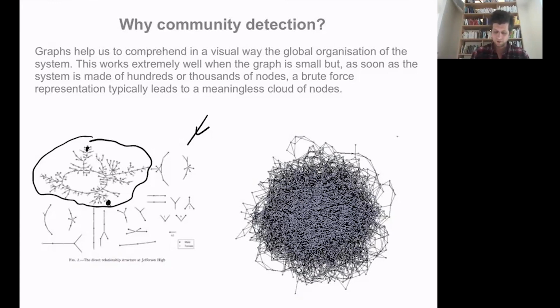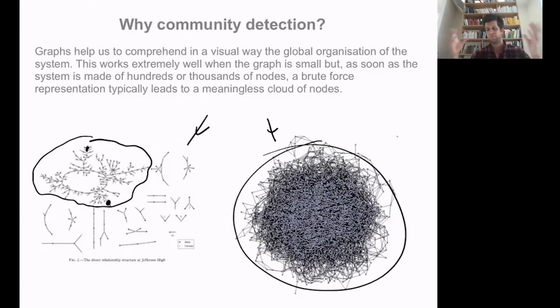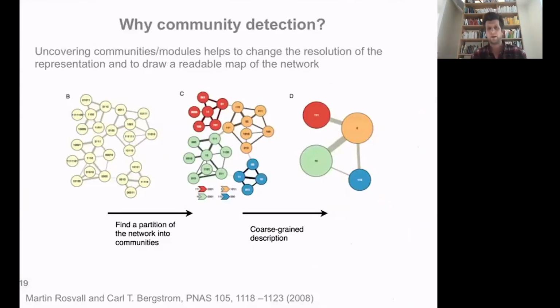Now, unfortunately, if you have a graph that is larger, and that usually starts with a few hundred nodes, typically what you'll see is just a blur, just a bowl of nodes that is completely meaningless and uninformative. One way to deal with this situation is to resort to community detection. The communities can be seen as a way to change the resolution at which you represent your graph.